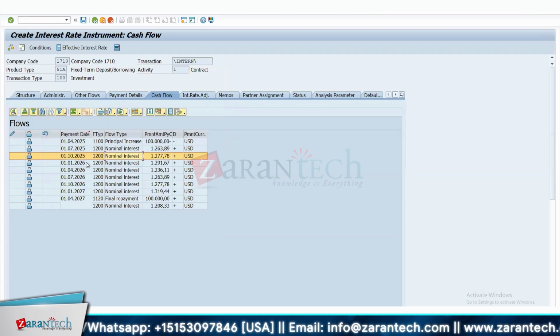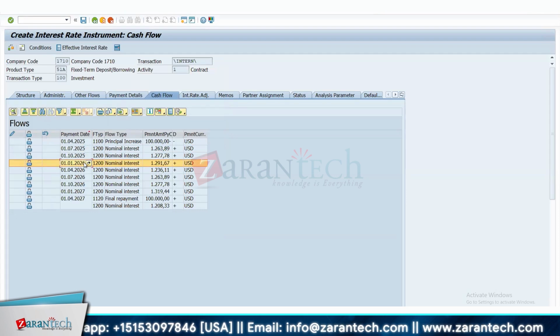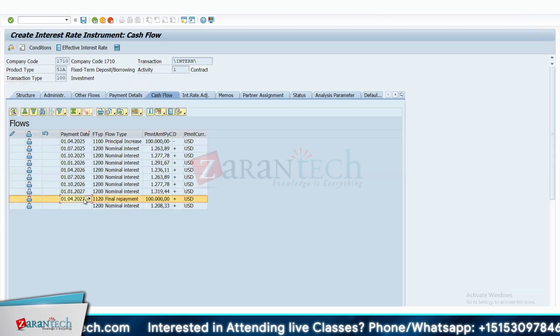Similarly, for 1st of October and 1st of Jan 2026 and so on, every 3 months, interest has been calculated for this number of days. Since the number of days may be 30, 31 days and so on, the amount is slightly varying here. Once this interest is calculated, then we have the final repayment and the final interest on 1st of April 2027. So this is the cash flow at this stage.